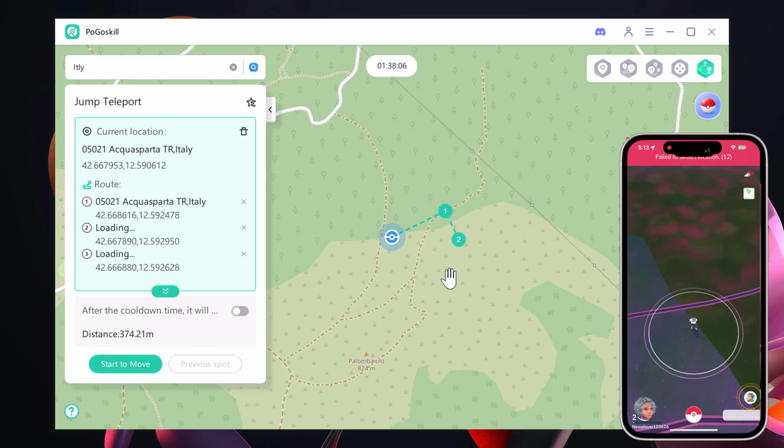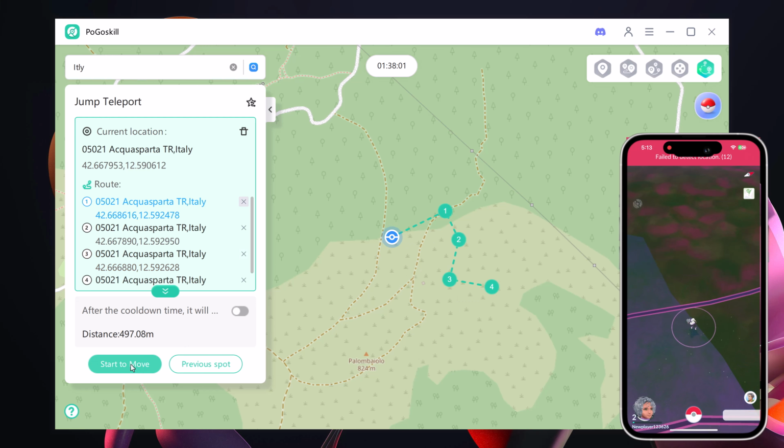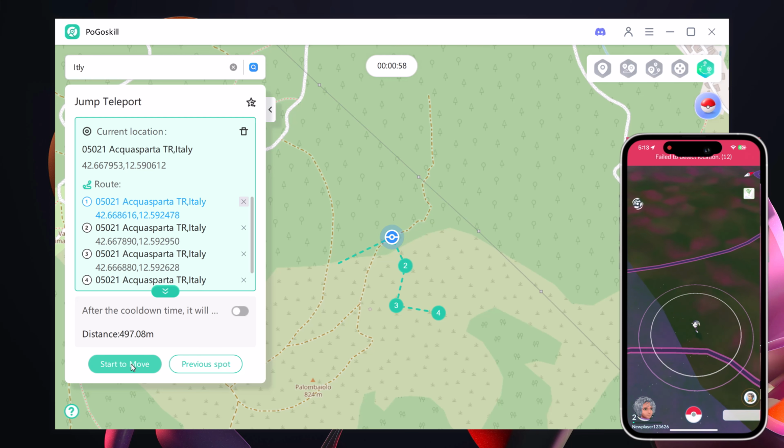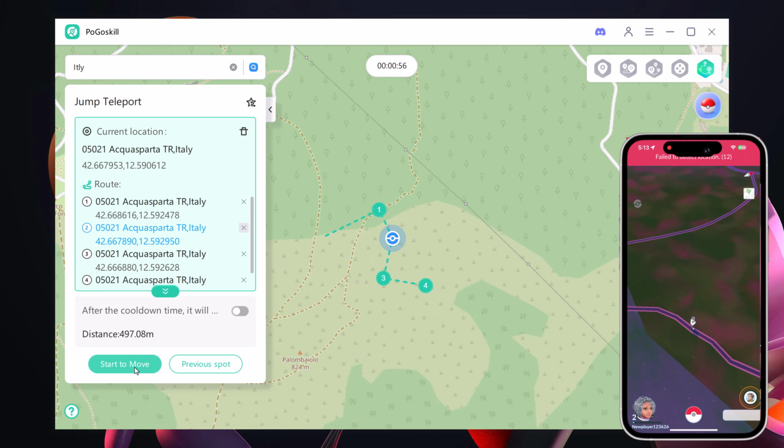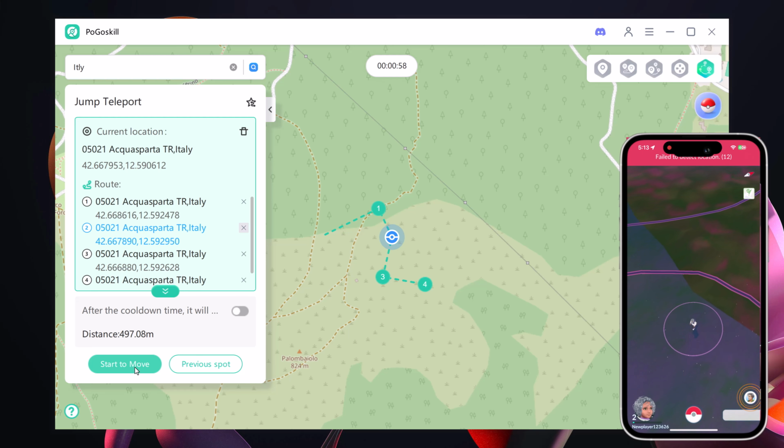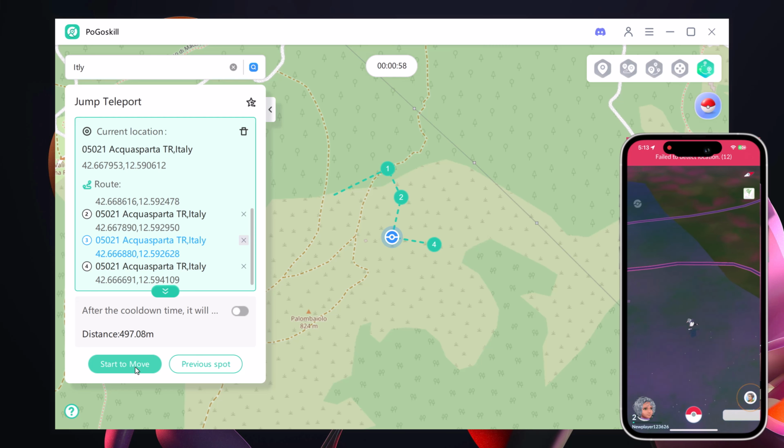With this, you can pick different locations on the map, and the software will instantly jump from one spot to another. If you want, you can even jump back to your previous location with a single click.